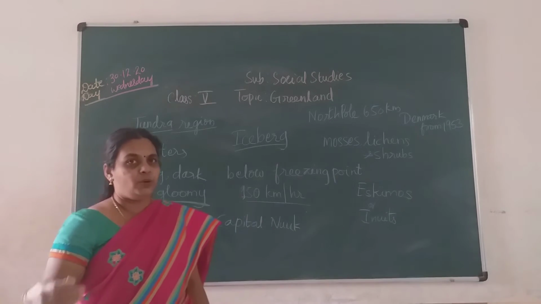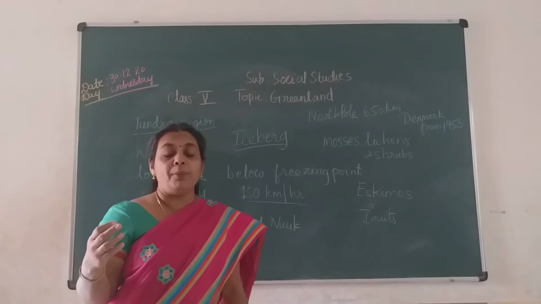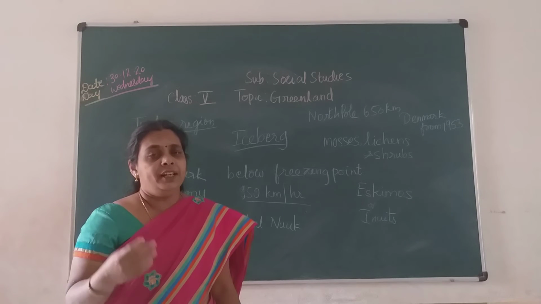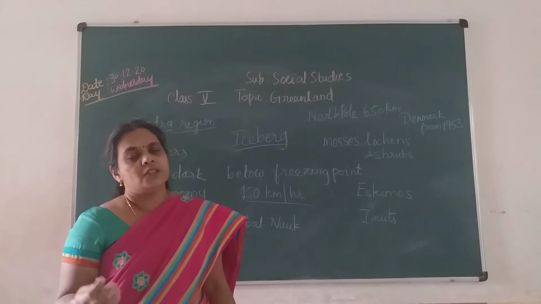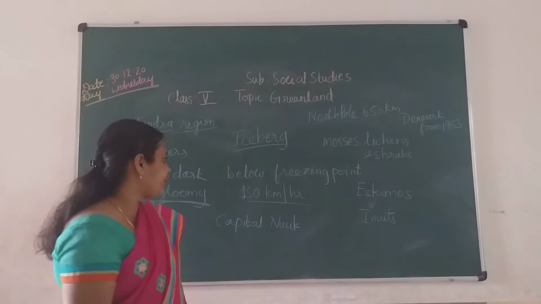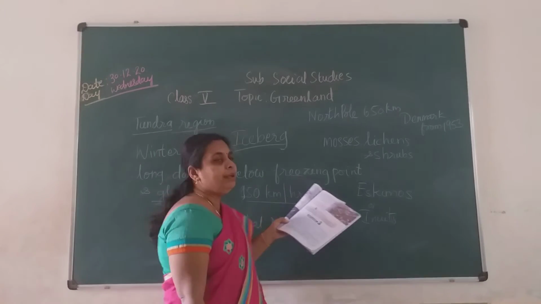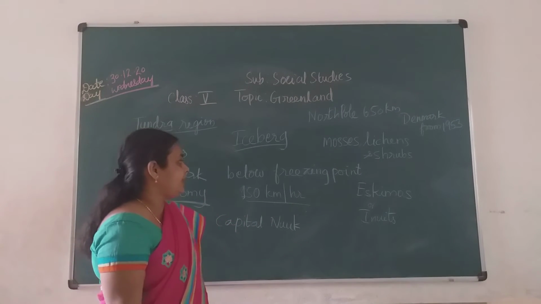Okay, and like that day, how the weather is there, it will be gloomy, children. Sometimes you could have also observed here, when the rain is going to come, it will be very dark and very dull also, children. Okay, and we feel cold also. So that day you can tell it as a gloomy day. Okay, and the temperature in Greenland is below freezing point, children. So the temperature is below freezing point.